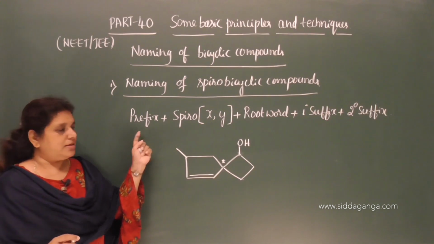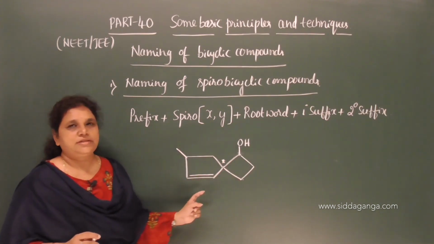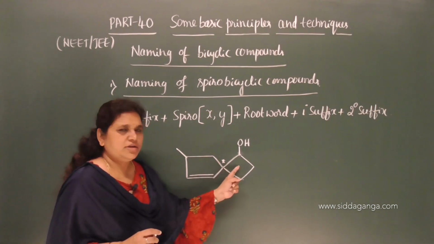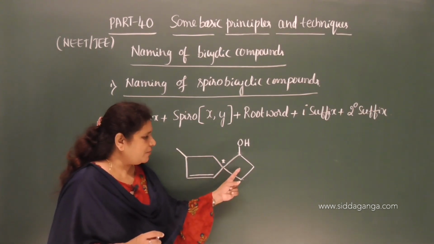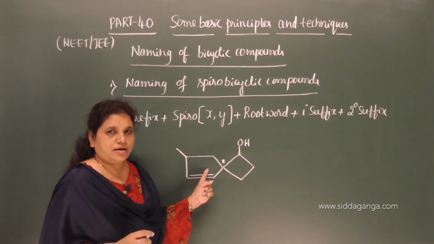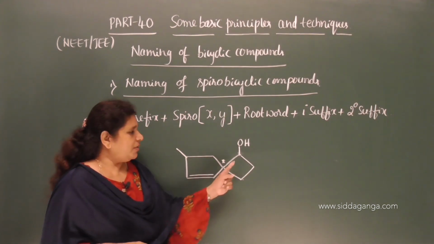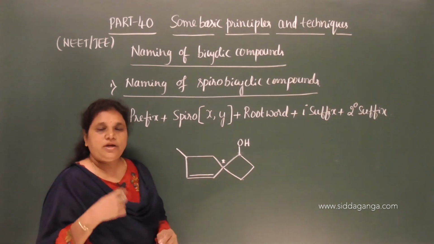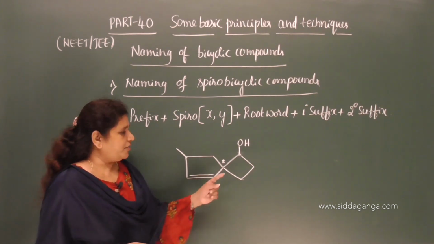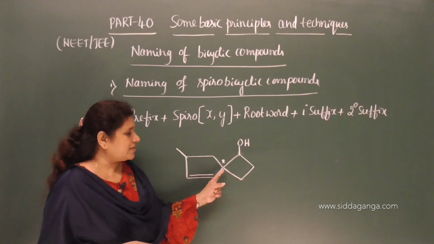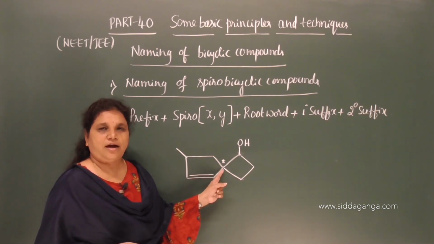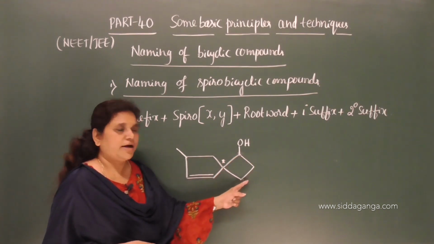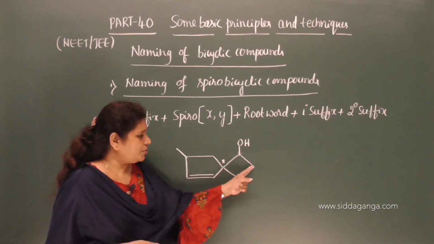Now, the prefix indicates any substituent group on either of the rings. These are the two rings, of which this is the smaller ring and this is the larger ring. What do you mean by smaller ring? The one containing fewer carbon atoms. While counting the number of carbon atoms, you have to count them excluding the bridgehead carbon atom. Excluding the bridgehead carbon, how many carbon atoms are there? 1, 2, 3.